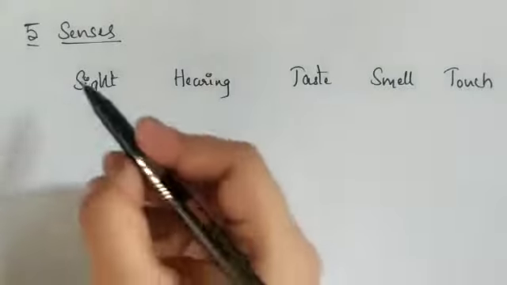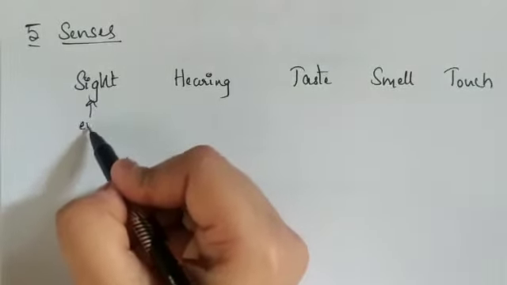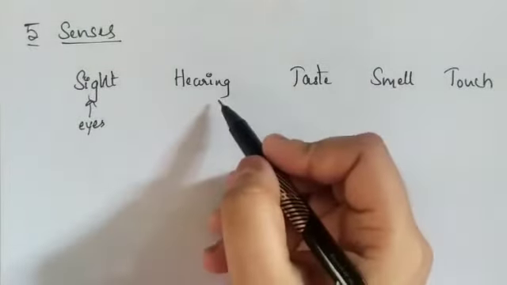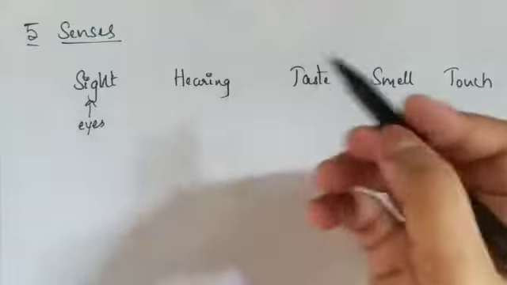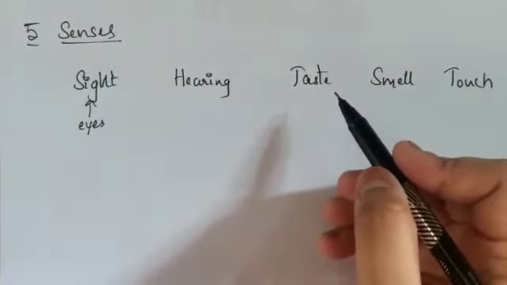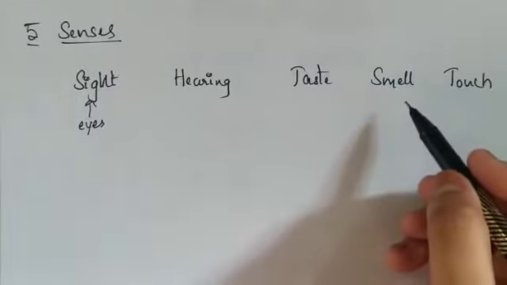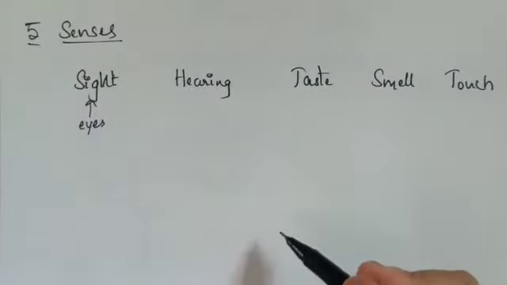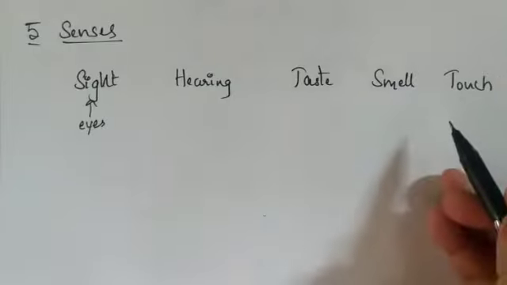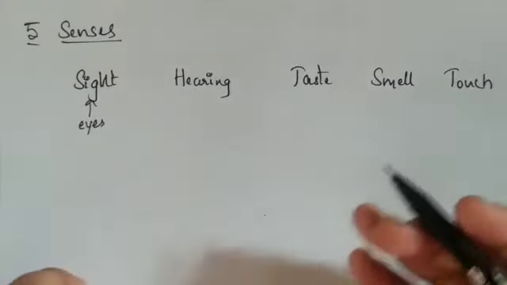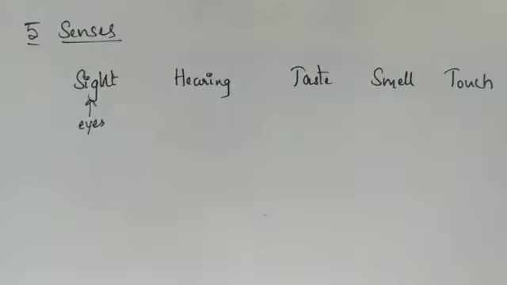Through the eyes we are able to see, through the ears we hear sound, through the tongue we taste, through the nose we sense smell, and through the skin we feel touch. These are the senses which enable us to interact with the world.